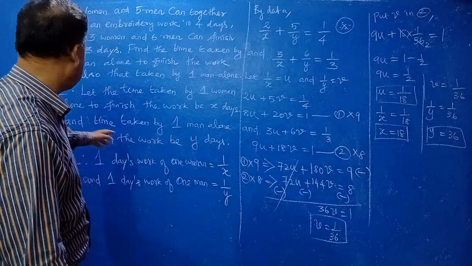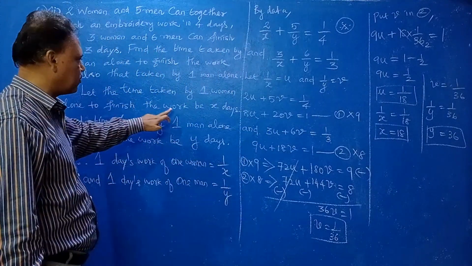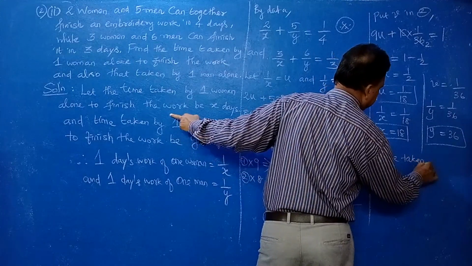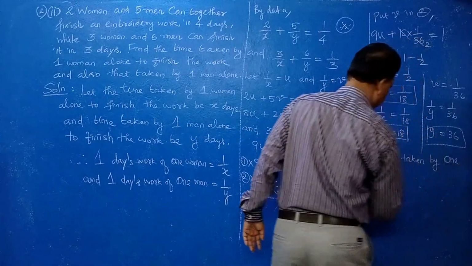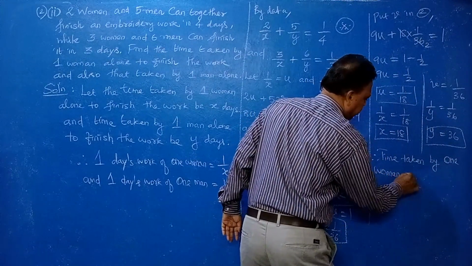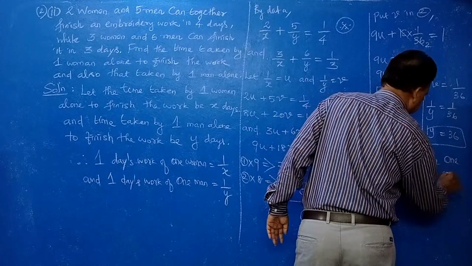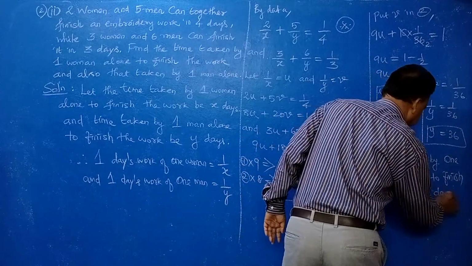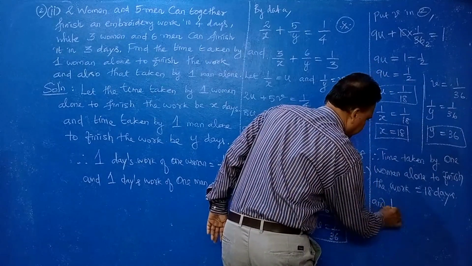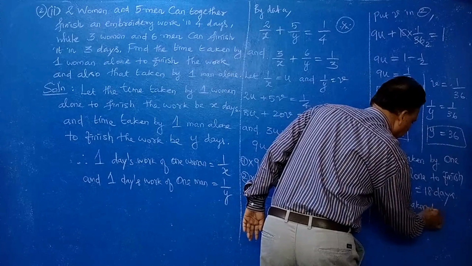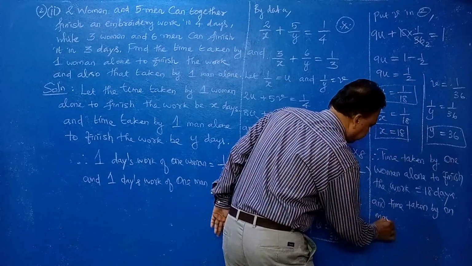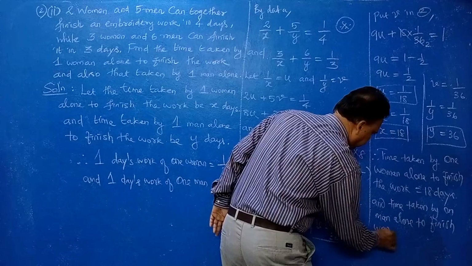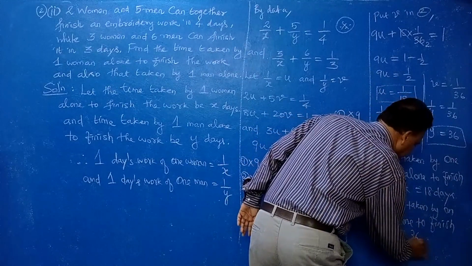Therefore now you can write the final answer. The time taken by one woman alone to finish the work is 18 days, whereas the time taken by one man alone to finish the work is 36 days, just double of this.